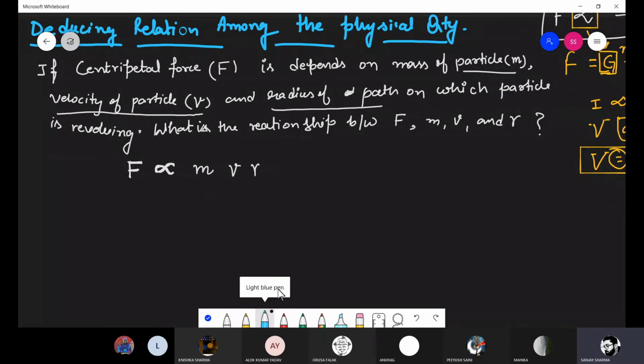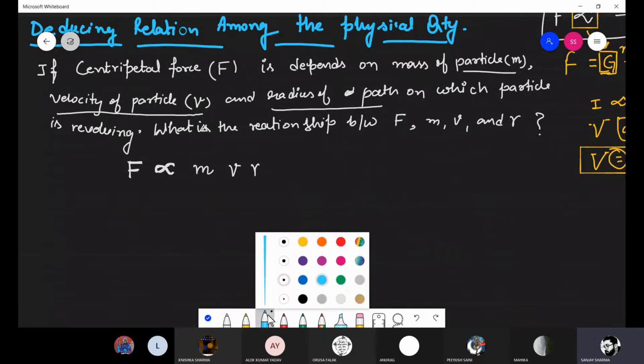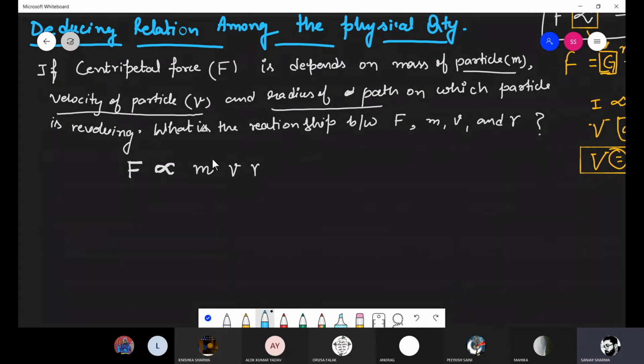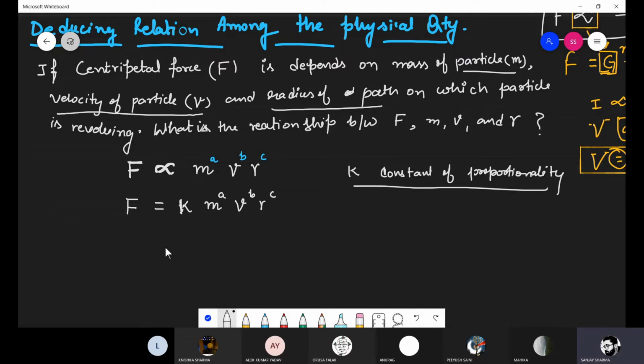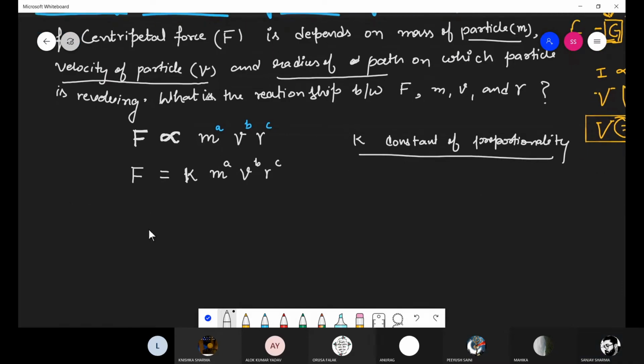एंड ऑल्सो माय डियर स्टूडेंट्स के हर क्वांटिटी की अपनी एक डायमेंशन होती है. सो वी मार्क द डायमेंशन हेयर, दैट इज a, b और c. In order to remove the proportionality sign, we have to keep the proportionality constant. That is k is the constant of proportionality. ठीक है. Now we have in the LHS, which quantity is in the LHS? Please tell me. The force. And what is the dimension of force? M L T minus 2.